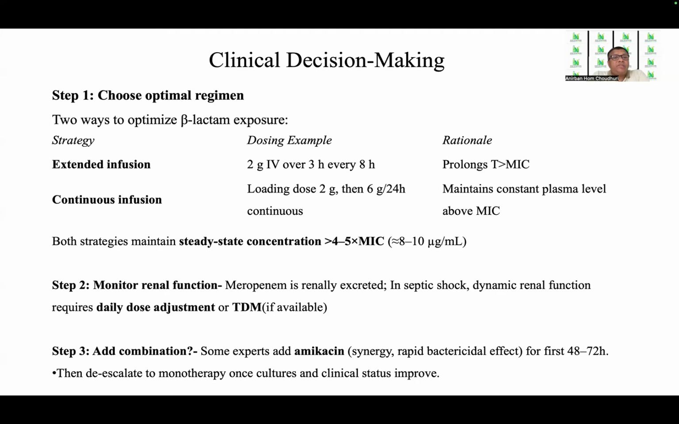So there are two ways of optimizing this beta-lactam exposure. One is either to give an extended infusion, that is 2 grams IV over 3 hours every 8 hours. So the rationale is that the time over MIC gets prolonged. Or to be given as a continuous infusion, where we give a loading dose of 2 grams and then 6 grams over 24 hours as continuous, so that it maintains a constant plasma level above the minimum inhibitory concentration. Now, both strategies maintain steady state concentration of more than 4 to 5 times the MIC, that is 8 to 10 mics per ml.